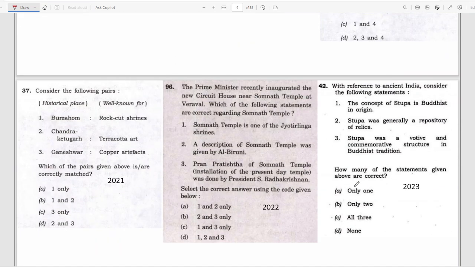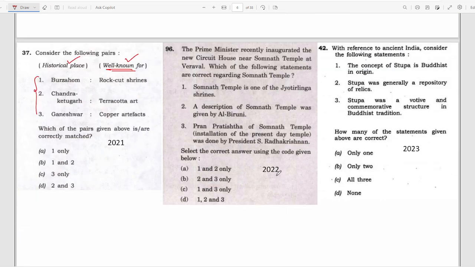2021, historical places and what is it well known for. Again, these three places become important, and what they are famous for. Please read about these three places, and whenever you come across any place, you have to know what it is famous for. So whenever you are reading something, you can make a list of the famous historical places and why they are well known, and then you can easily revise these things.